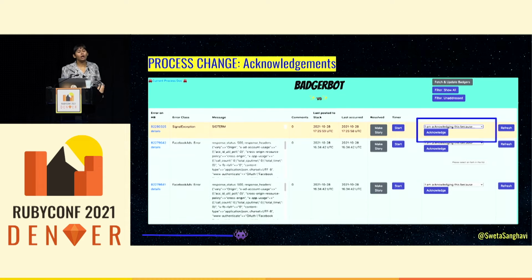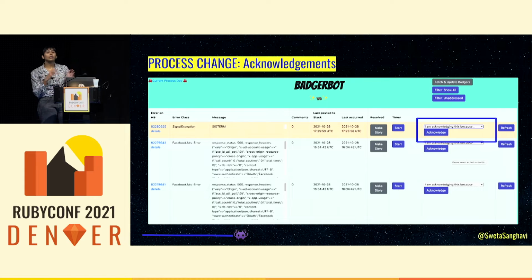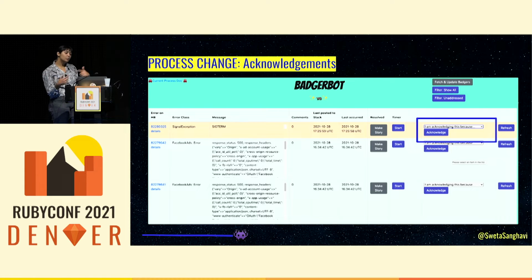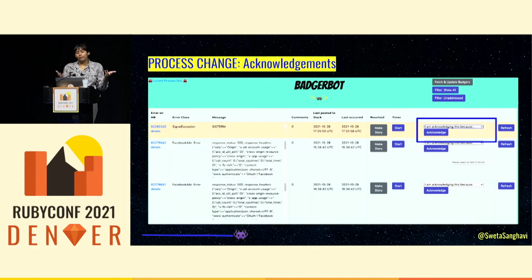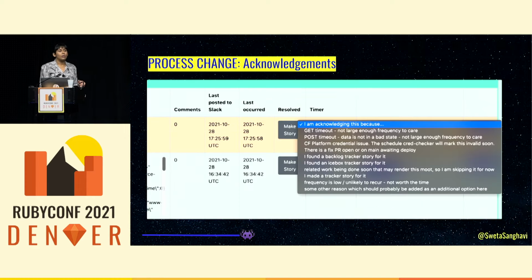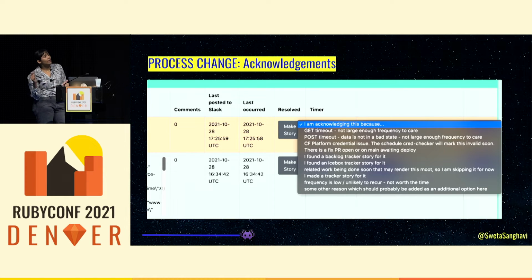I also wanted to talk about the idea of acknowledgement that you can see in BadgerBot. So the purpose of Acknowledge, as I spoke about before, is to say, we're not going to do something about this. As part of our process, we also started auto-resolving weekly. So basically, an acknowledgement would expire in a week, and so you would see the error again. You can see the drop-down that comes down when you hit Acknowledge.